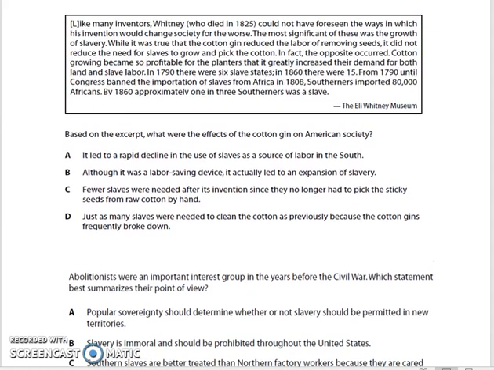Number 10. Based on the excerpt, what were the effects of the cotton gin on American society? A. It led to a rapid decline in the use of slaves as a source of labor in the South. B. Although it was a labor-saving device, it actually led to an expansion of slavery. C. Fewer slaves were needed after its invention since they no longer had to pick the sticky seeds from raw cotton by hand. D. Just as many slaves were needed to clean the cotton as previously because the cotton gins frequently broke down.